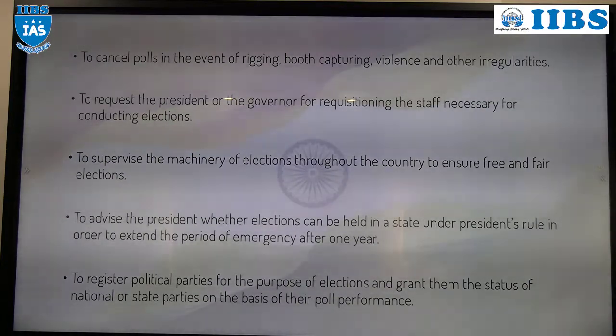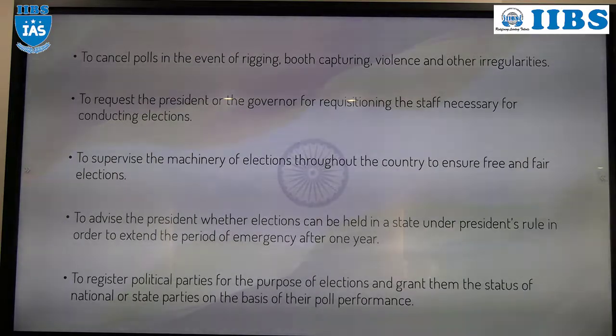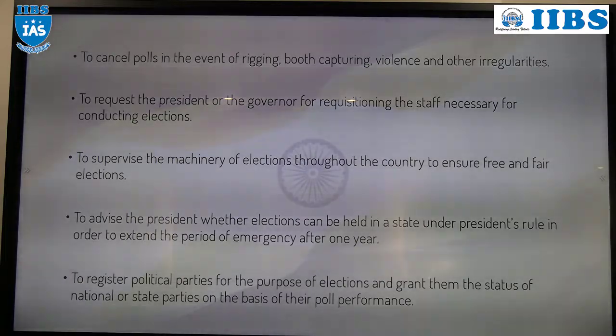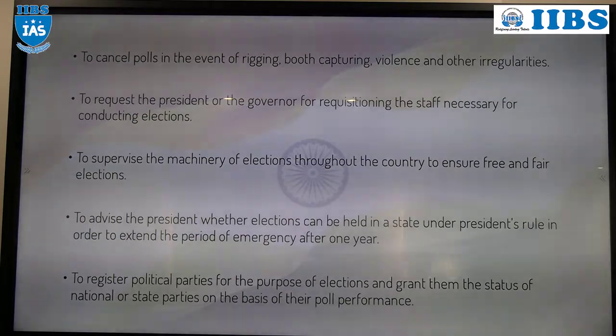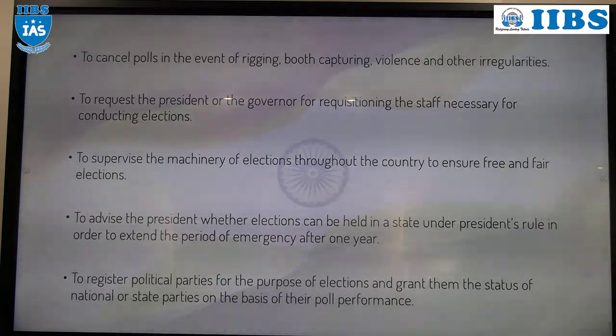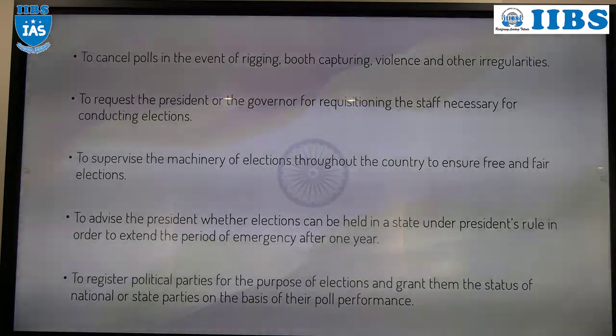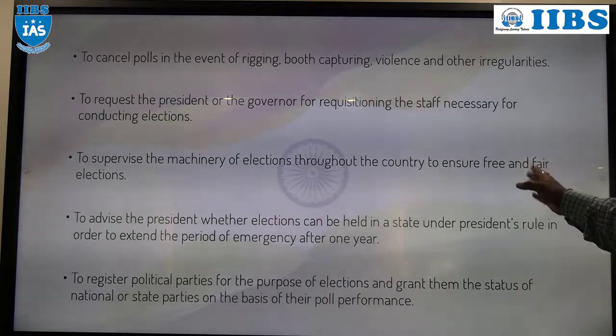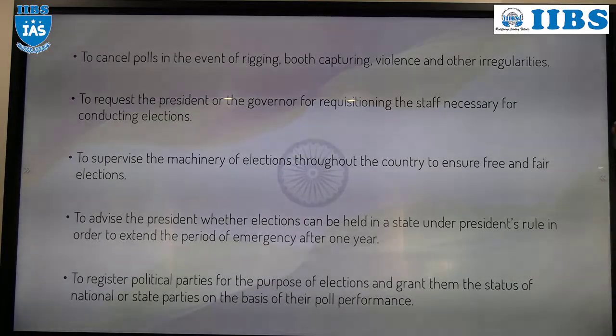Take the example of Karnataka. If president's rule is implemented in Karnataka, the president will ask the Election Commission of India whether an election can be conducted, and the Commission will give advice. Understood? That is also one of the functions of the Election Commission of India.